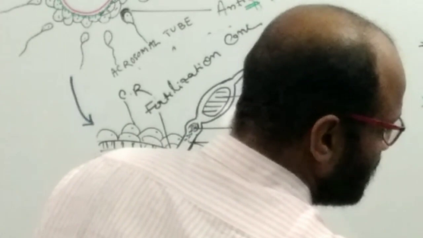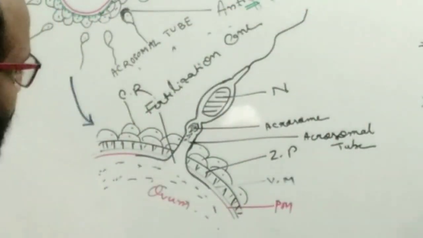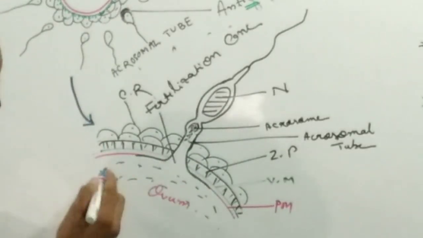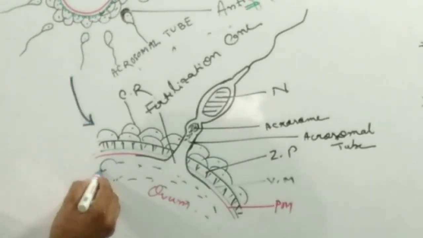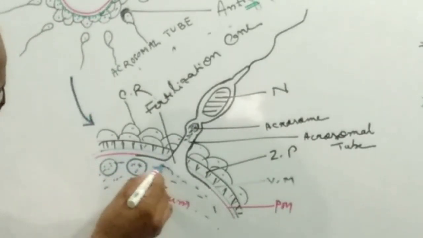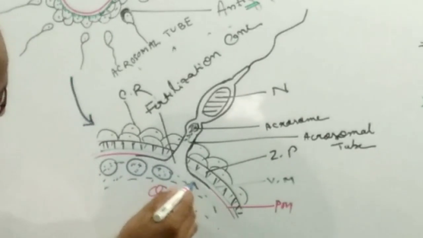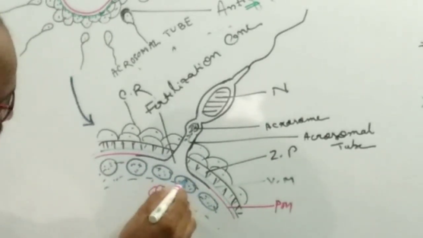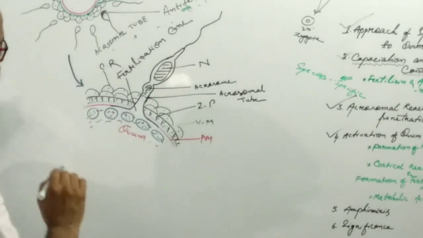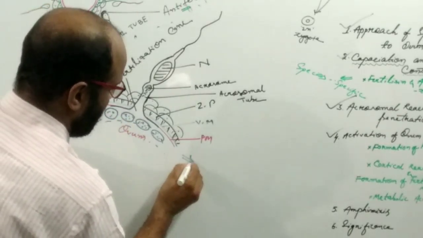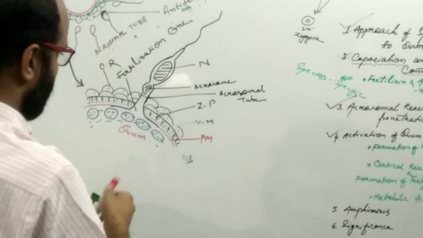Then what happened next? The cortical reaction and the formation of fertilization membrane. So below the plasma membrane of the ovum, there are a number of granules. These granules are known as the cortical granules. So what happened actually here?